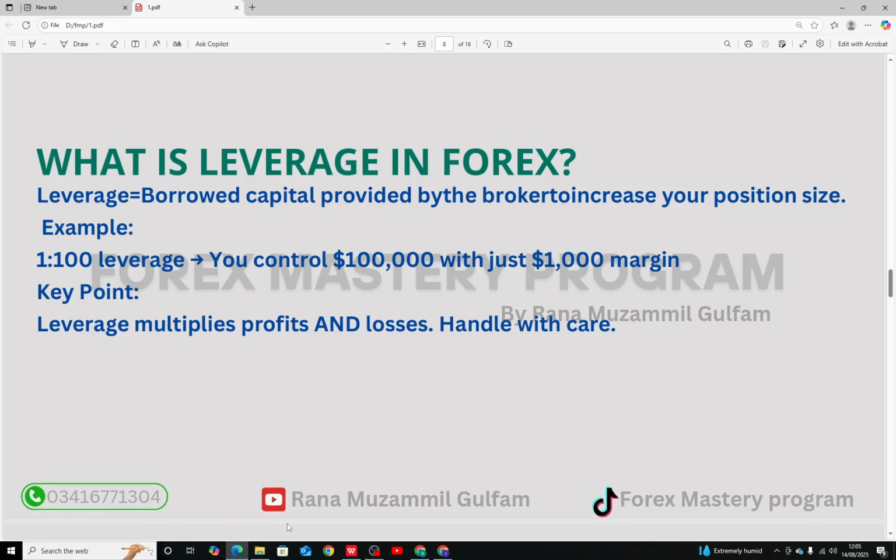You have probably heard stories of traders turning a small account into thousands of dollars and others blowing up their account overnight. The difference often comes down to four things: leverage, pip, lot size and margin. Today I am going to break them down for you in simple, clear terms, so by the end of this video you will understand how they work, how to use them to your advantage, and how to avoid the traps that destroy most traders.